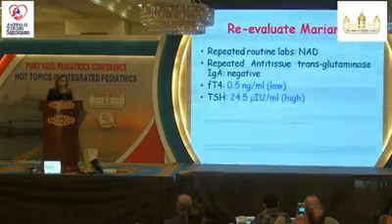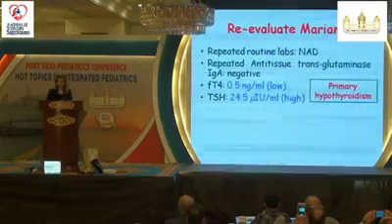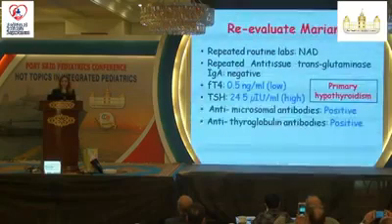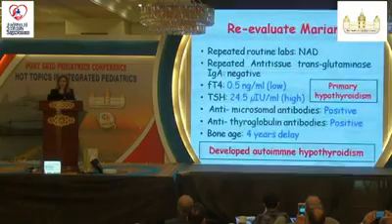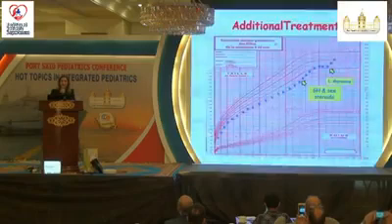Her routine labs were normal, celiac screening was negative. But this time, when we repeated the thyroid function, she had a low T4, high TSH, primary hypothyroidism. And in Turner's, they are very liable to autoimmune disease. We did the thyroid antibodies and they were positive. So there was also 4 years delay in the bone age, even worse. She developed autoimmune hypothyroidism, and here we added L-thyroxine, and the girl is doing very well now and caught up her